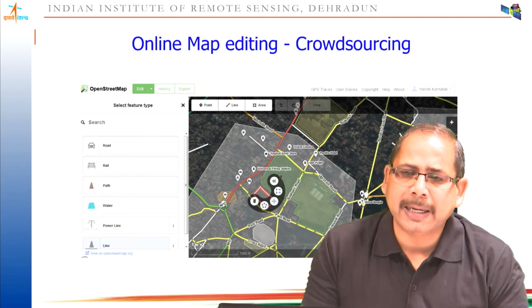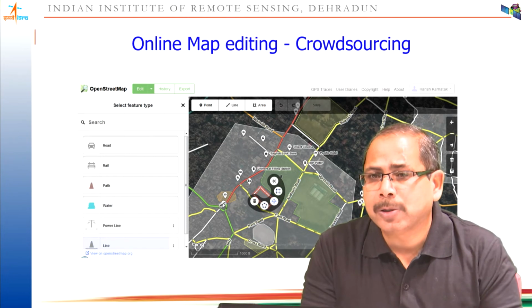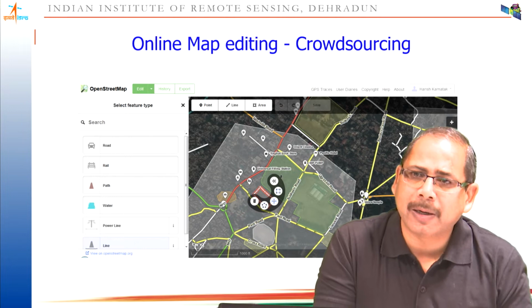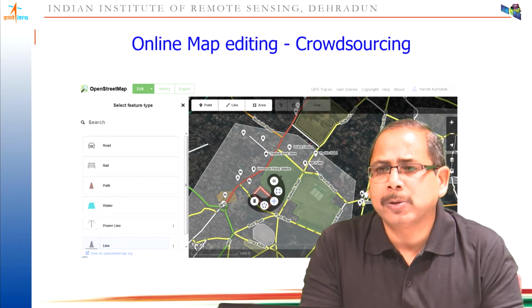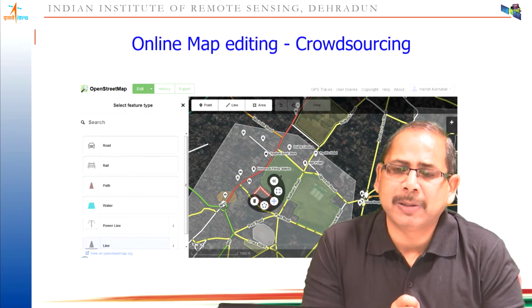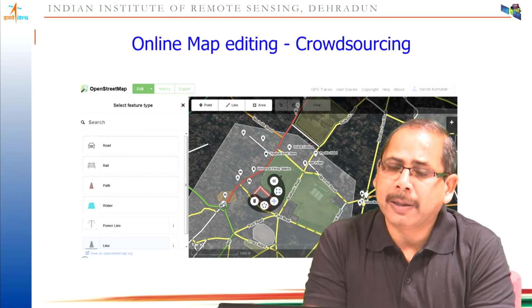Like it can say that it is a ground. Either this ground belongs to a playground, it belongs to an agriculture ground area, or it belongs to some other thing. This information is known as the characteristics of this data. So characteristics necessarily you have to record from the ground survey.